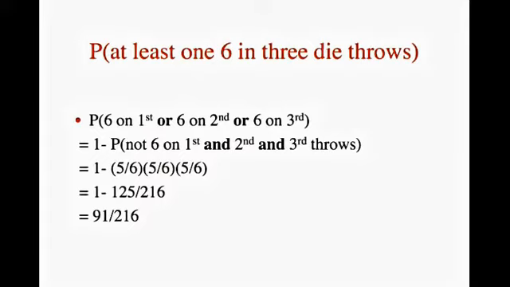The probability of not getting a 6 on any of the 3 throws is 5/6 times 5/6 times 5/6, which equals 125 over 216. Therefore, the probability of getting a 6 on at least one of the throws is 1 minus 125 over 216, which equals 91 over 216.